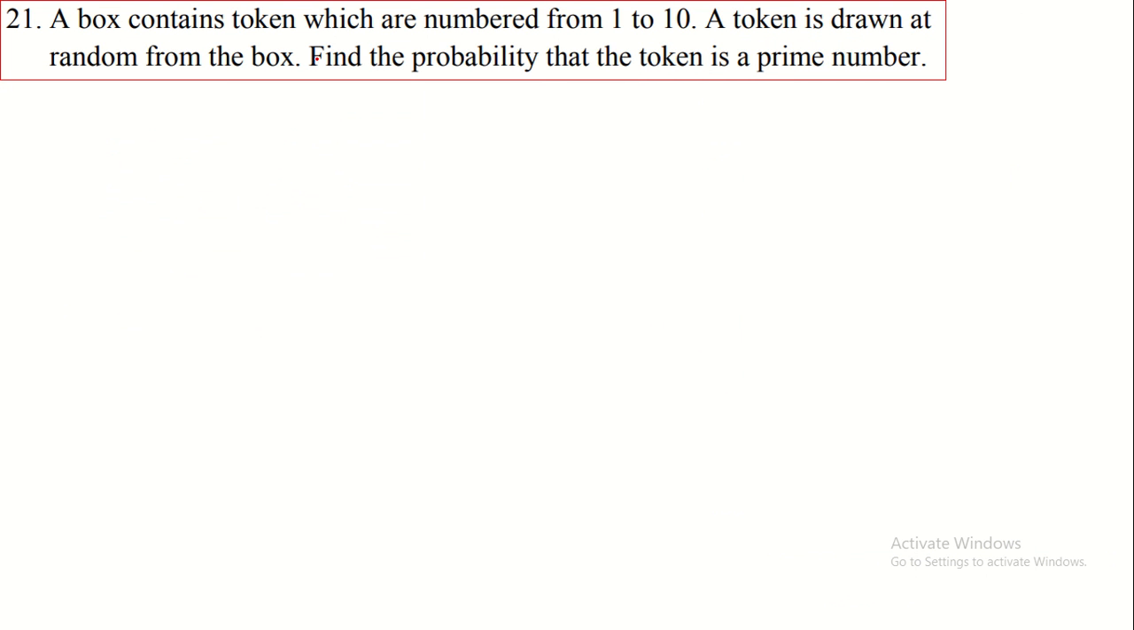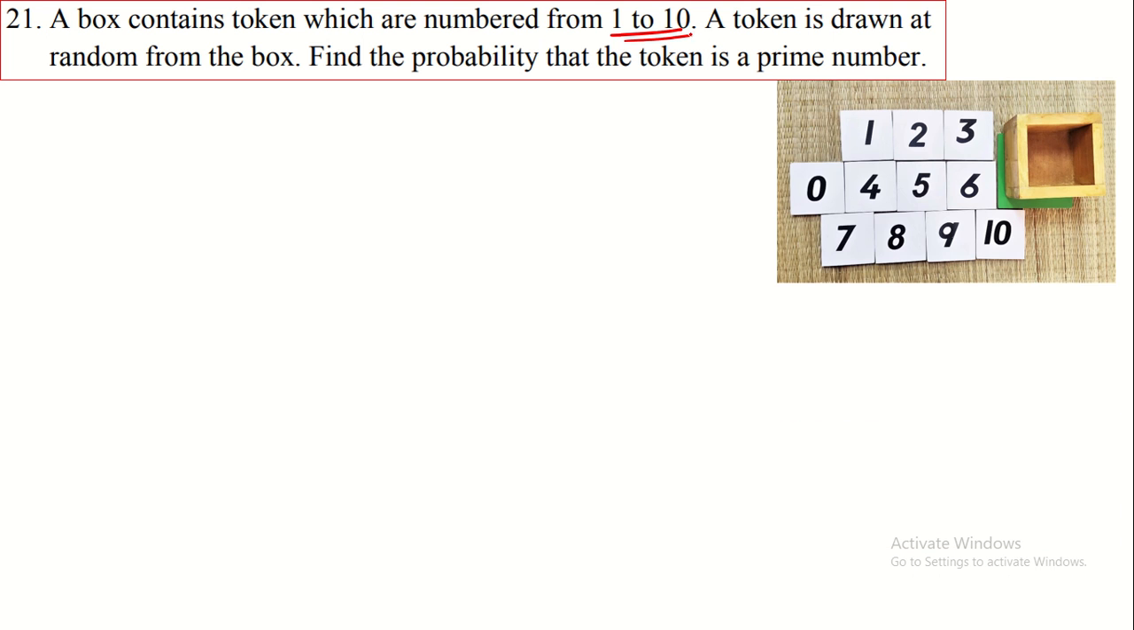A box contains tokens which are numbered from 1 to 10. There are numbers from 1 to 10 in the box. Here we didn't consider 0, so you remove this one. So there are 10 numbers in this box. All the numbers are put inside the box, and after putting them, we have to take only one card. A token is drawn at random from the box. One card is taken out. So this is the experiment.